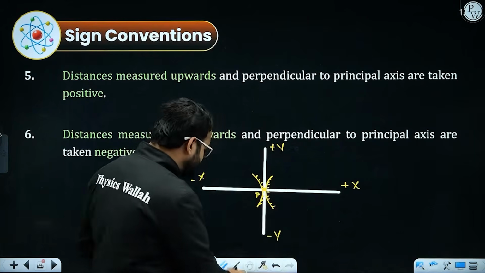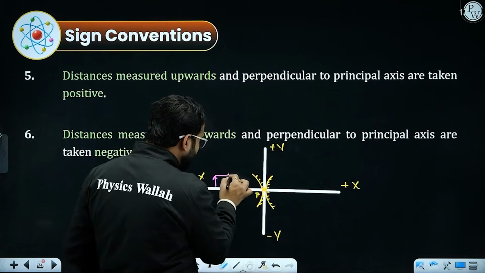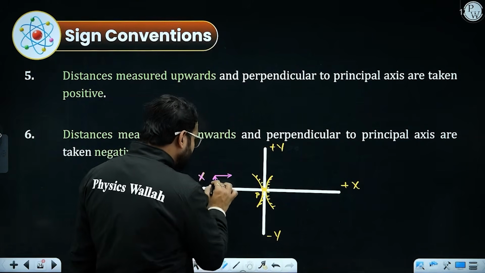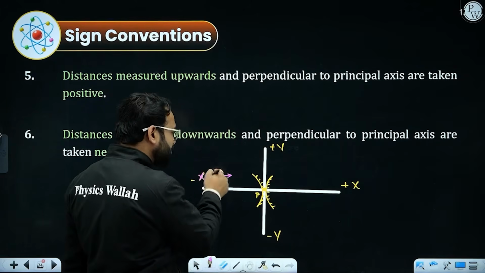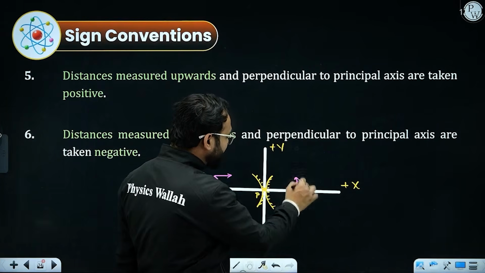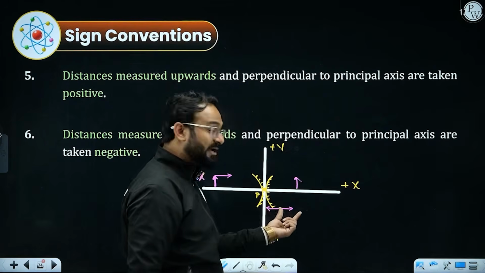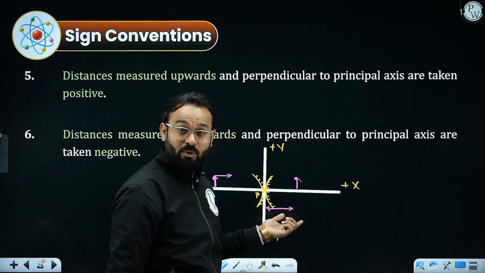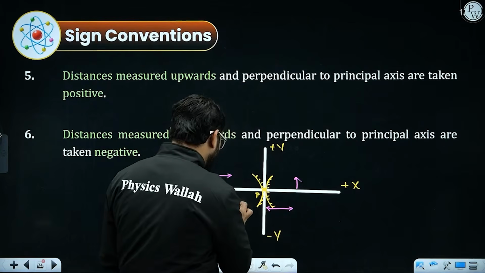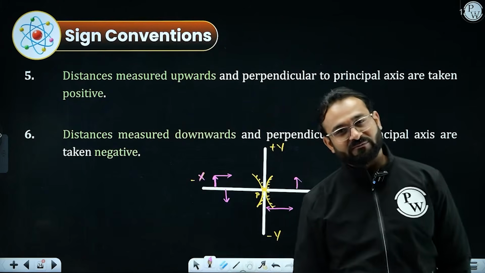Now you need to measure the distance. For example, I have an object on the left side, because the incident ray will be going from left to right. So this distance will be on the negative x-axis, but the height of the object will be considered positive because it is on the positive y-axis. If the image is formed on the right side, the distance taken from the origin or pole will be on the positive x-axis, so it will be considered a positive distance. But when the image is downward, on the negative y-axis, it will be considered negative.